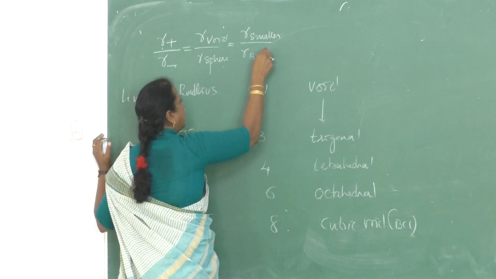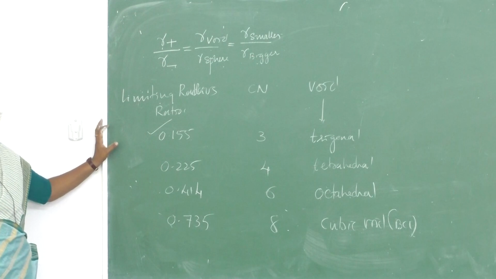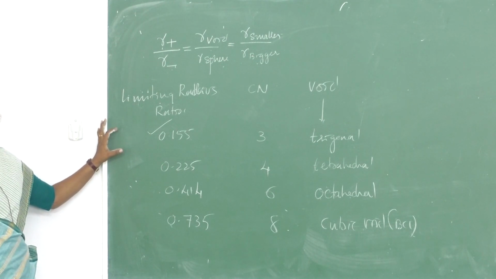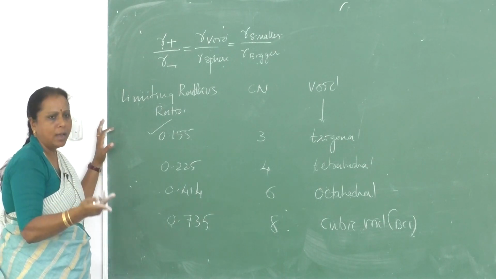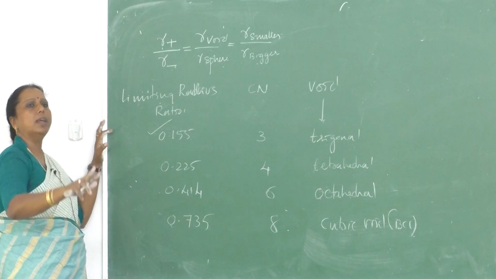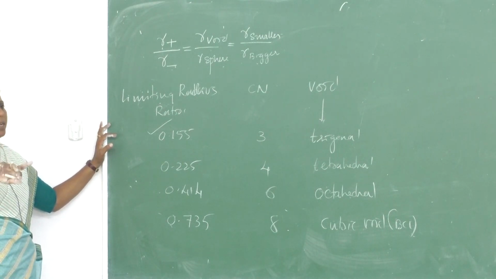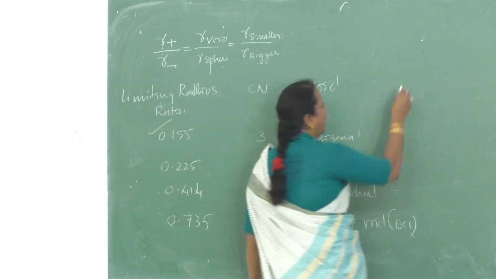It is there only in the case of ionic crystals. We can apply this radius ratio only for what kind of crystals? Ionic crystals, where you will find cations and anions. There only you can have the difference between the size of the two types of ions, cations and anions. Okay, let me take a trigonal void explanation.